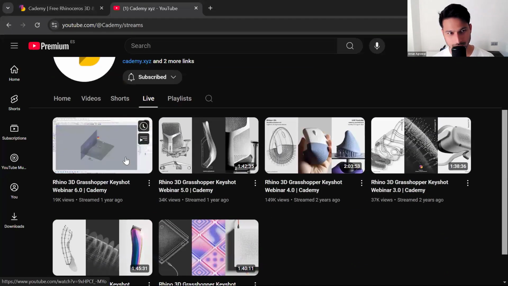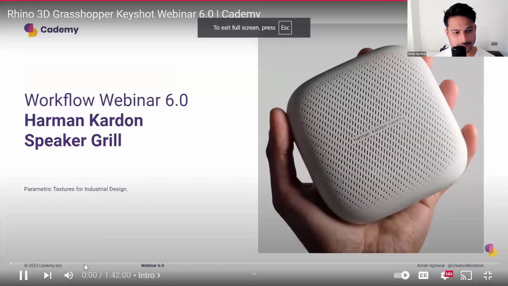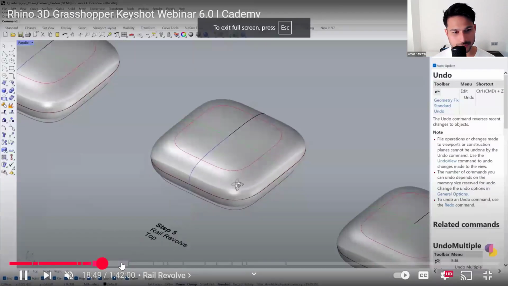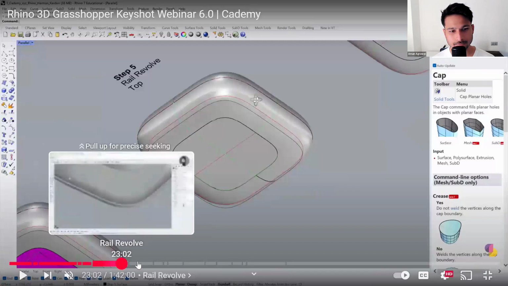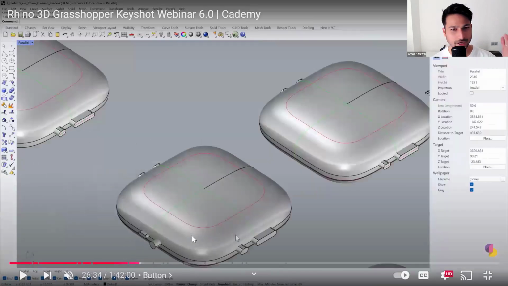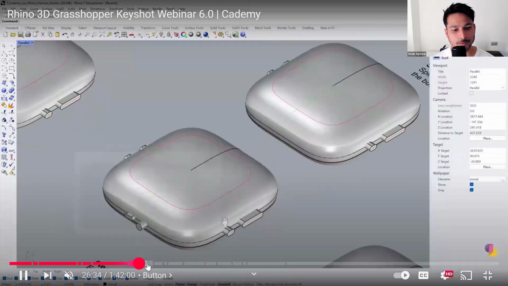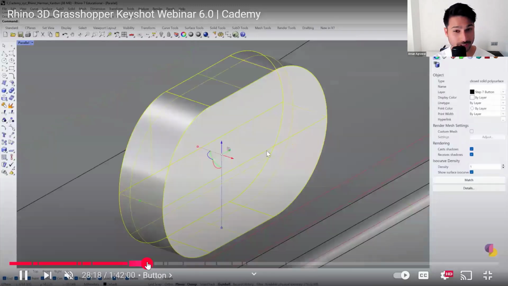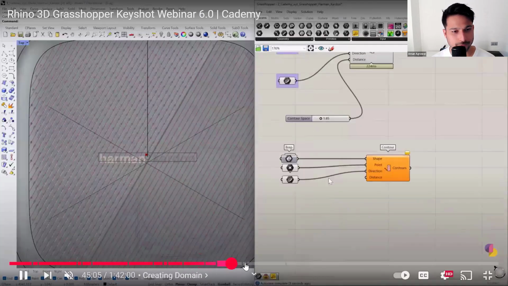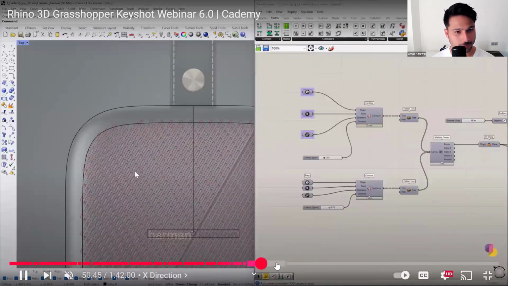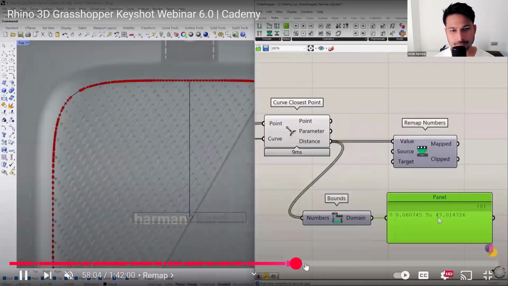Let's say you would like to learn how to model this Harman Kardon speaker. You start by first modeling it in Rhino. And you can see that every time we have a step-by-step construction, so you know what next step to take in order to model this geometry. We also follow through with a texture process in Grasshopper.